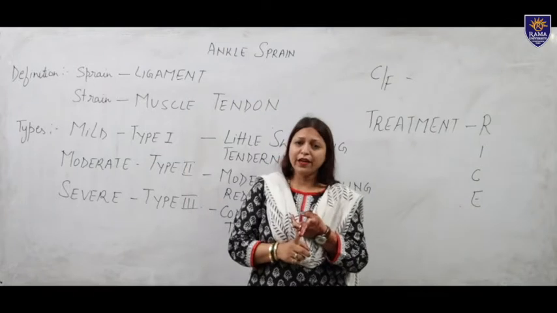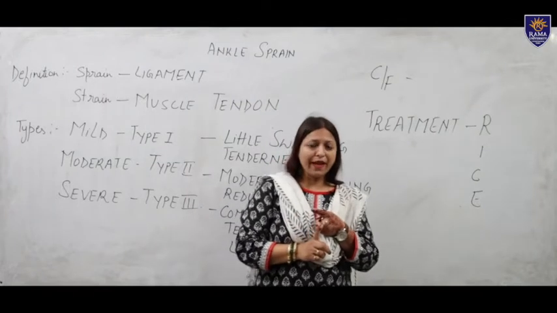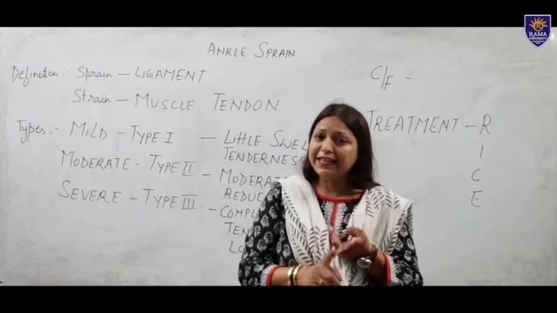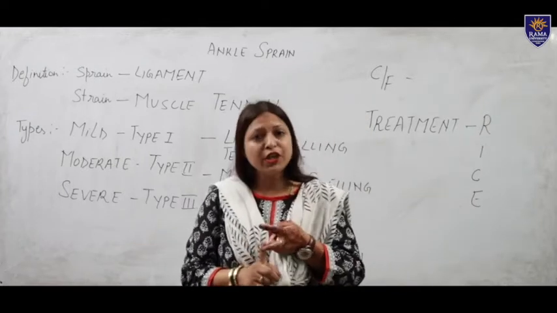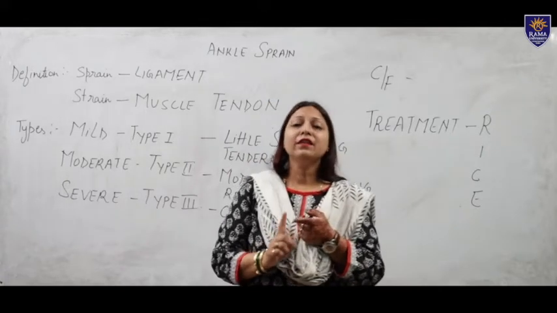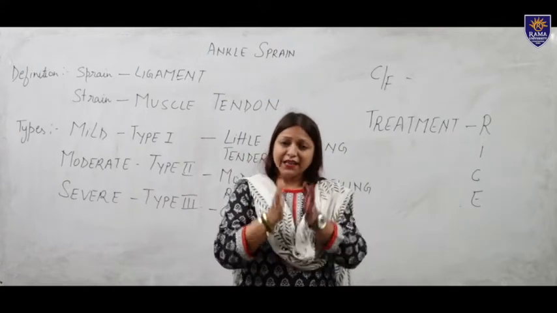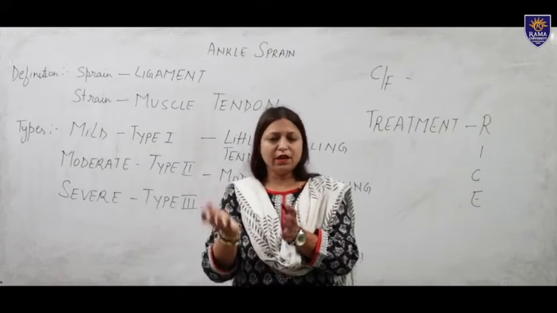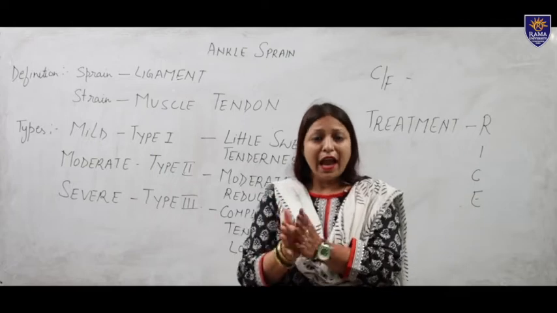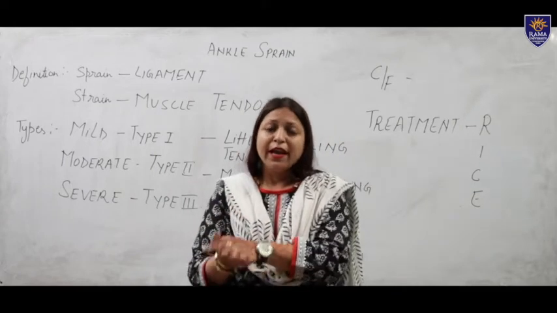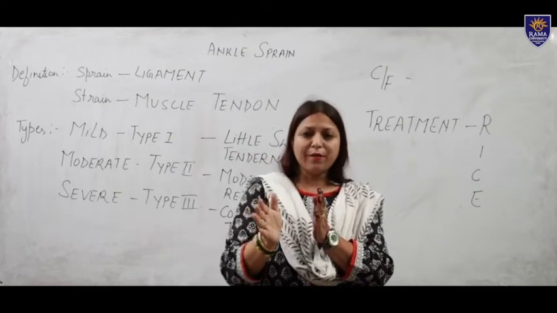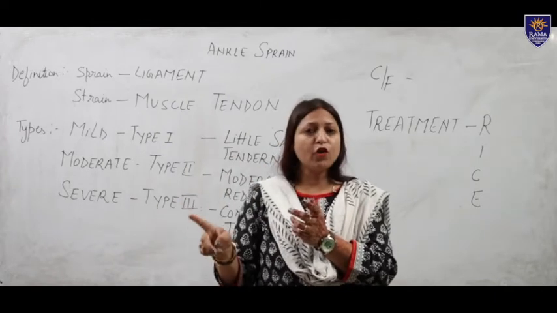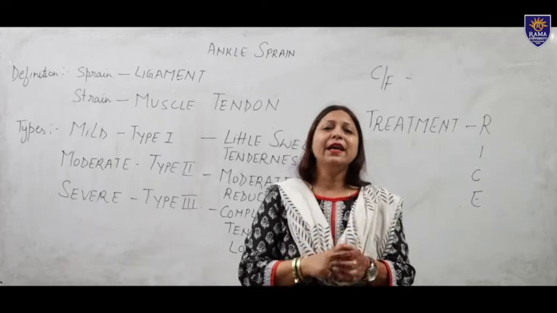The anterior talofibular ligament and posterior talofibular ligament are commonly ruptured. This injury occurs because of lateral movement and inversion of the ankle joint, which is the most common. Medial movement of the ankle joint is rare.